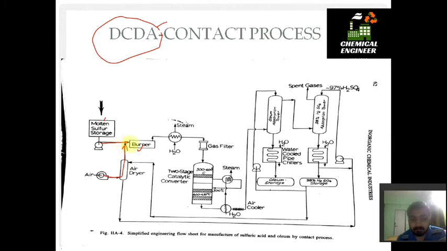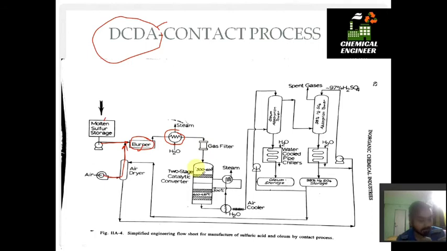This combination in the burner is at high temperature, sulfur plus air. When sulfur and air mix, they form SO2, SO3 and other gases, SOx in general. These gases are heated in the burner, exchange heat in the heat exchanger, and a gas filter is then used.